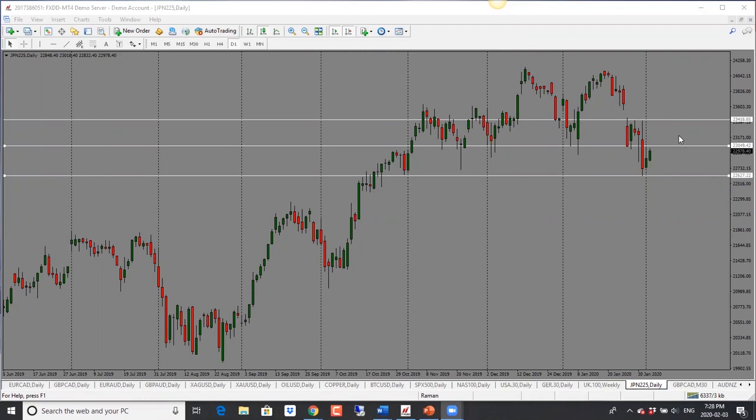So all the indices right now are just trying to find their rhythm. We have had multiple drops, so watch out for pullbacks, and we could see things move higher as a result of those pullbacks. But overall, the bias still remains to the downside. So if it holds below 23,000, very likely we'll see a drop. In that case, the first target will be 22,620 and then 22,380. So watch out for that.